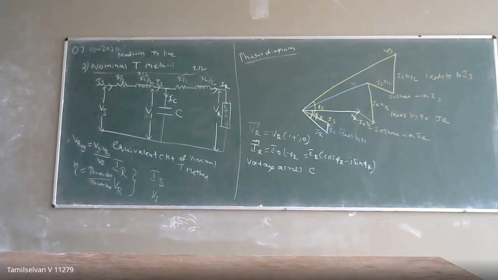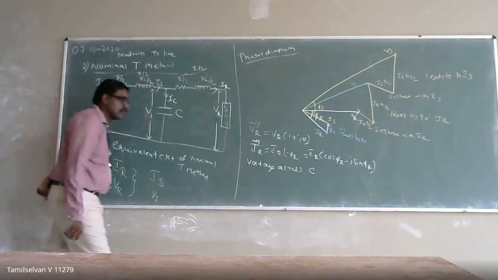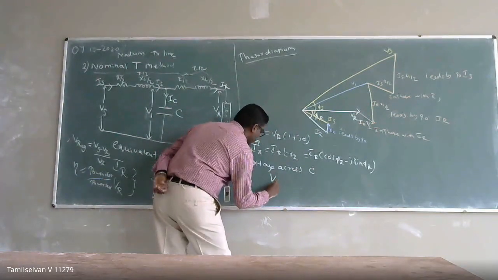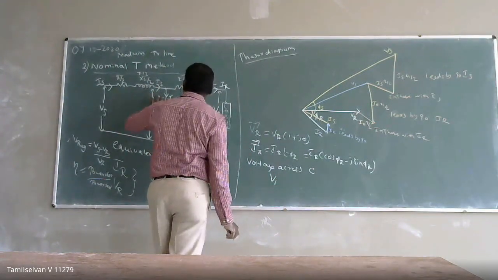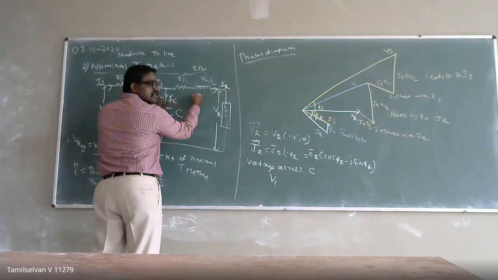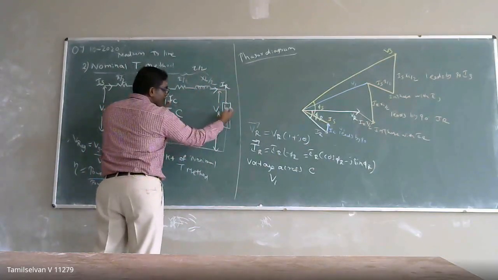Tell me what is the value of V1. V1 is the voltage across the capacitance. This is the drop across your line, and this is the voltage across your load.